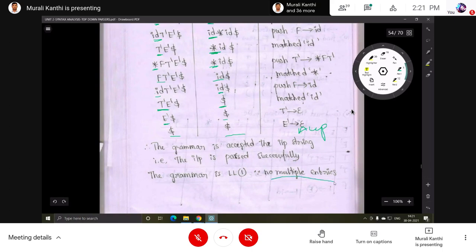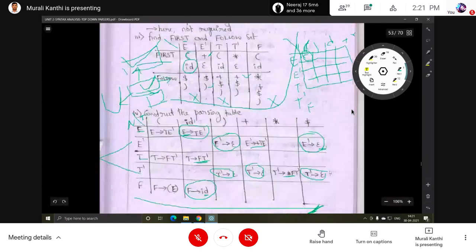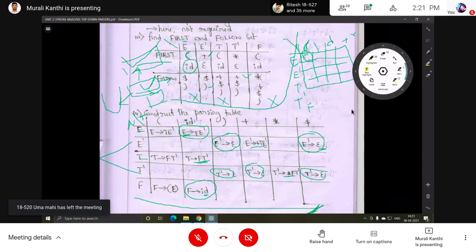This is a conclusion. So how do you say it? First of all, you have to look at the table. In each box, how many productions are there? In each box, zero productions or one production? Yes or no?